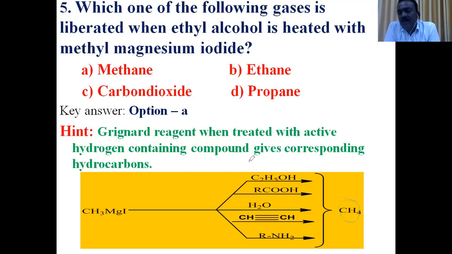For example, take RMgX. You just add one more hydrogen to the R group. Methyl gives methane, ethyl gives ethane, cyclohexyl gives cyclohexane, and phenyl gives benzene. This is one of the important reactions. So the Grignard reagent reacts with ethyl alcohol. The Grignard reagent given here is methyl magnesium iodide, with 1 carbon, so methane is the product. So option A is the right answer.